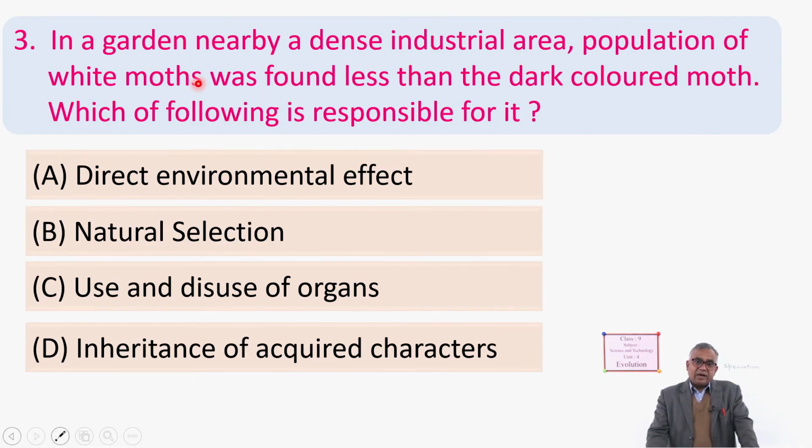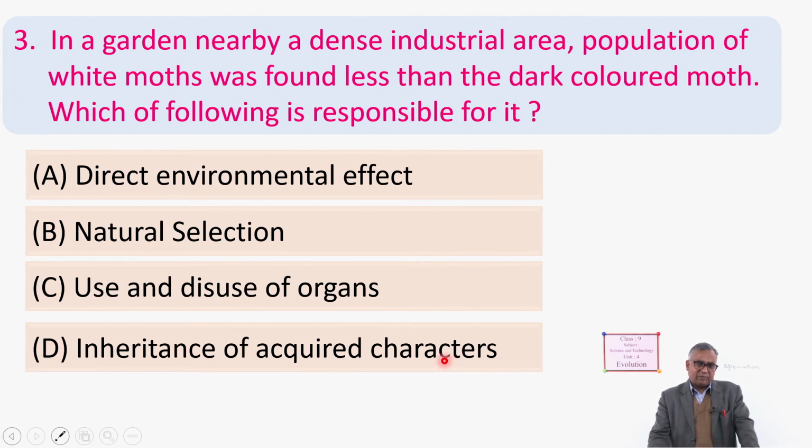In a garden nearby a dense industrial area, the population of white moths was found less than the dark colored moths. Which of the following is responsible for it? A, direct environmental effect. B, natural selection. C, use and disuse of organs. D, inheritance of acquired characters.